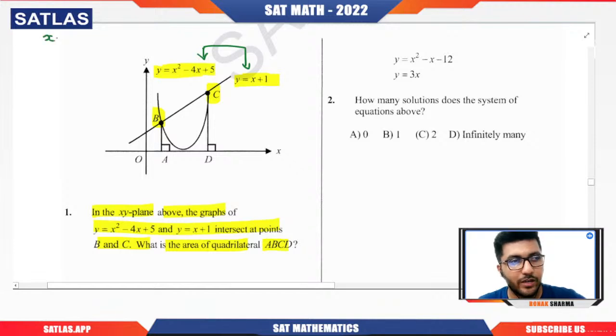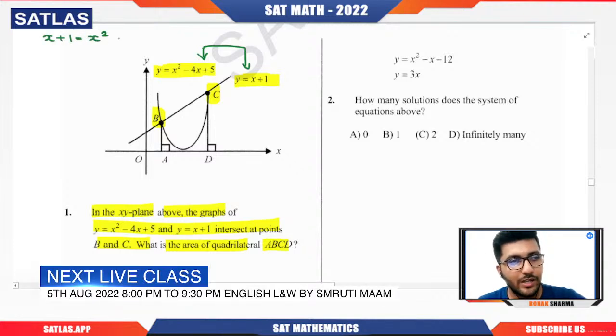So I'm going to equate x plus 1 to x square minus 4x plus 5. In this manner, I will get x square minus 5x plus 4, right? Because x will come here, so minus 4x minus x is minus 5x, and 5 minus 1 is 4. And here if you try to create the factors, you'll get (x minus 4)(x minus 1) equal to 0. So x is 1 and 4.